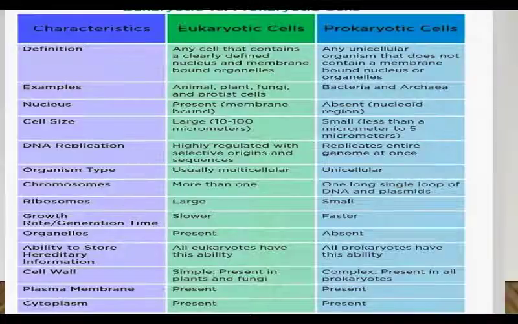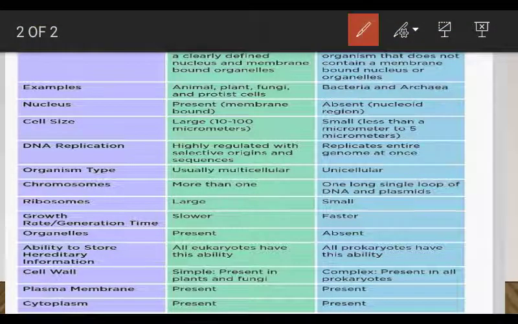Here are some differences that I have shown here, you can take it from here. The most important here is the organism type, that is unicellular and multicellular. Prokaryotes are unicellular organisms, while eukaryotes could be unicellular or multicellular. For example, amoeba, paramecium, some algae, and yeast as the only fungi are unicellular eukaryotes, while all bacteria and all archaea are unicellular. There is no multicellular prokaryote. They will colonize, but they are never multicellular.